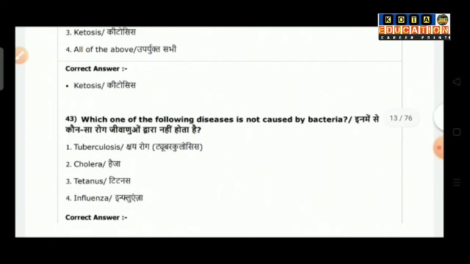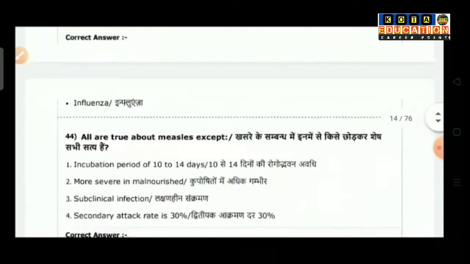Question number 43: Which of the following diseases is not caused by bacteria? Option 1 is tuberculosis, option 2 is cholera, option 3 tetanus, option 4 influenza. The correct answer is influenza.